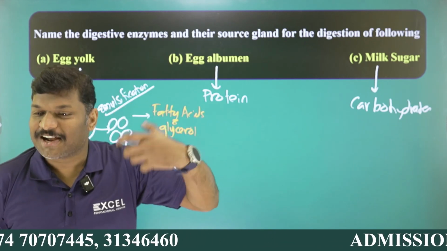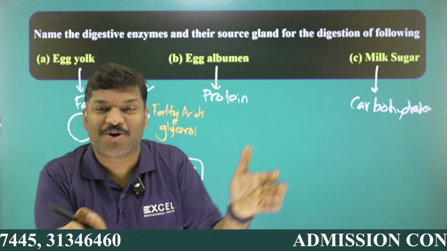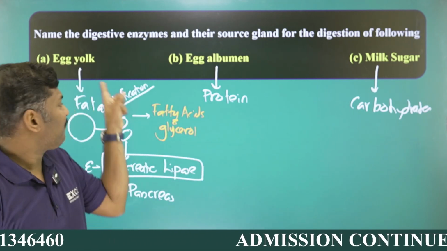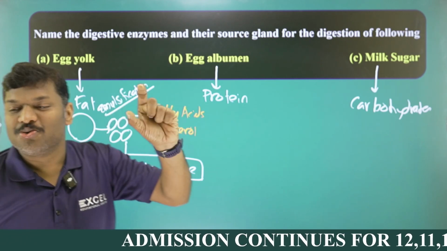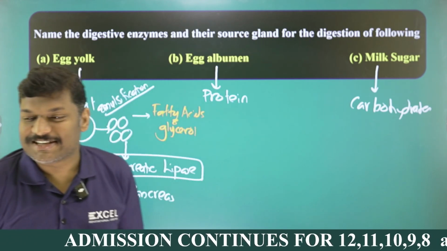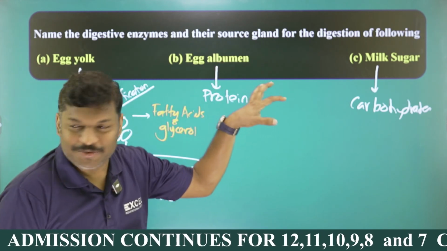You know, fats are completely digested to form two compounds called fatty acids and glycerol. First emulsification, then digestion to form two simple compounds called what? Fatty acids and glycerol. And the next one, my dear student, proteins.